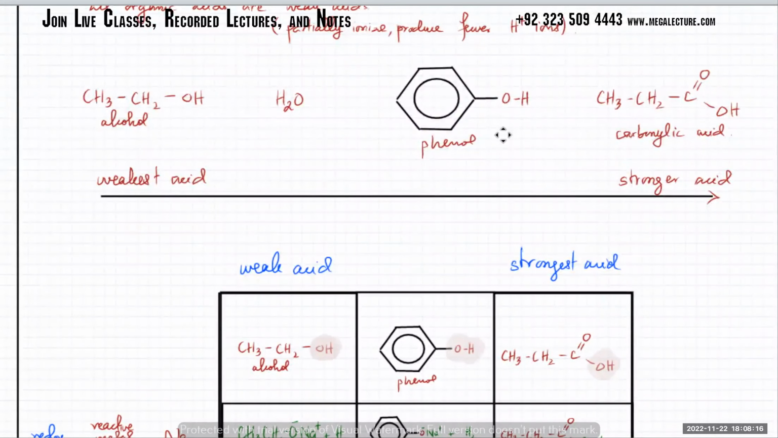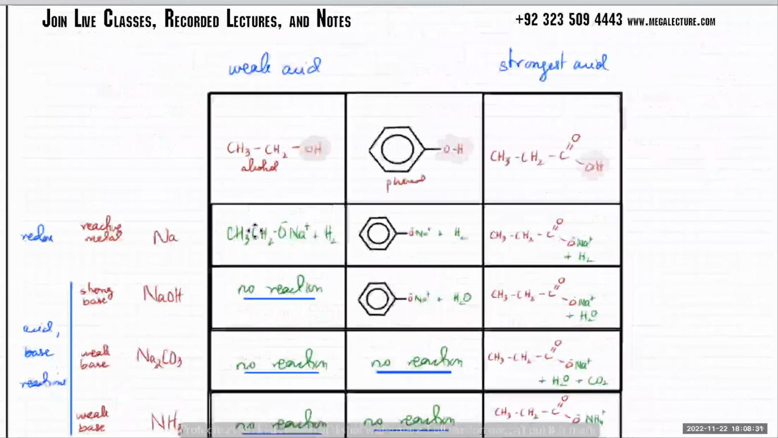Three of them: alcohols, phenols, and your normal carboxylic acids. Carboxylic acids are relatively strong acids. Phenols are relatively weak, and alcohols are the weakest. You can't even classify them as acids. ठीक है?